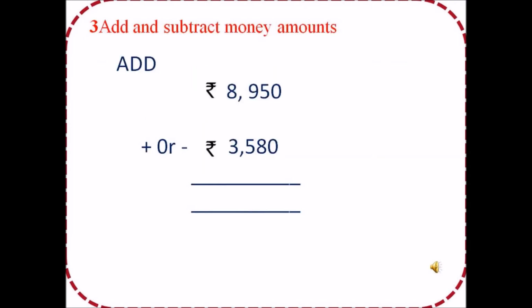Add and subtract money amounts. Now add rupees 8,950 plus rupees 3,580, or the same thing can be subtracted also. When you add, it will be the sum of the total. When you subtract, it will be minus.